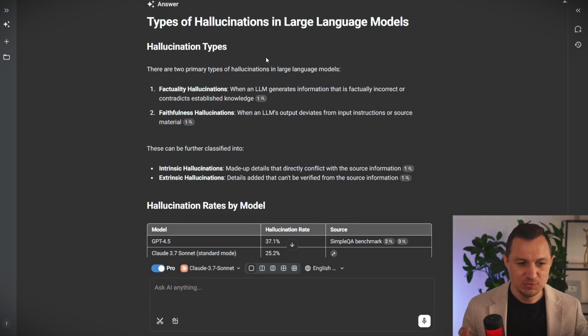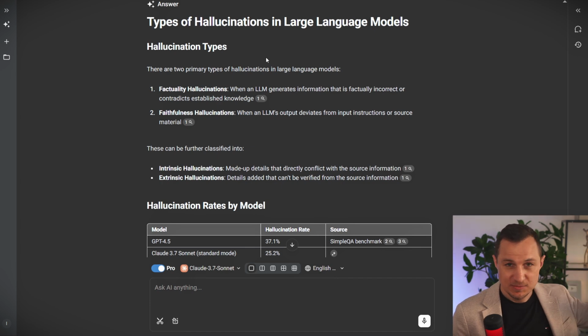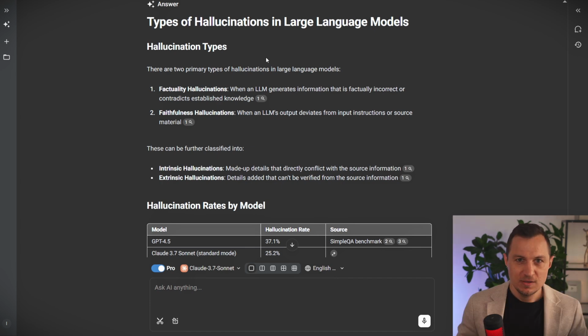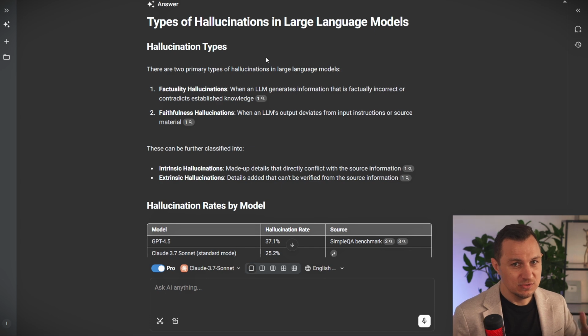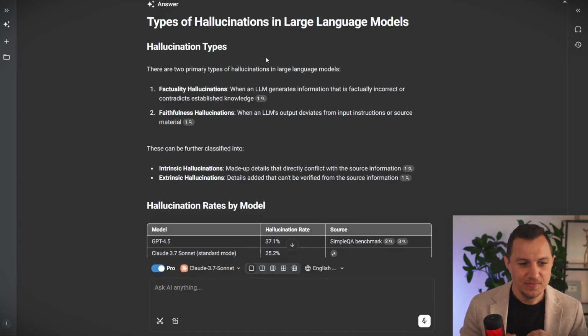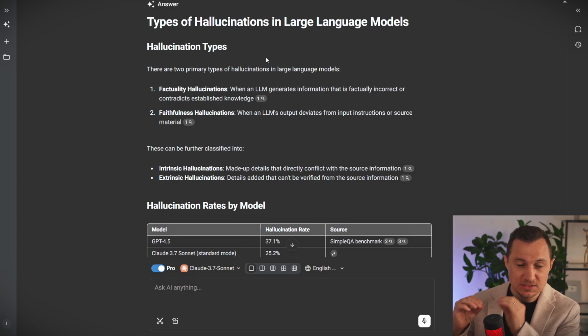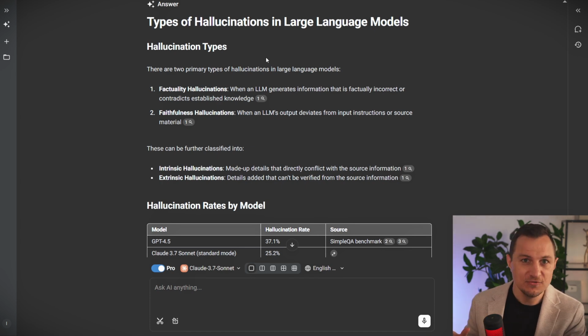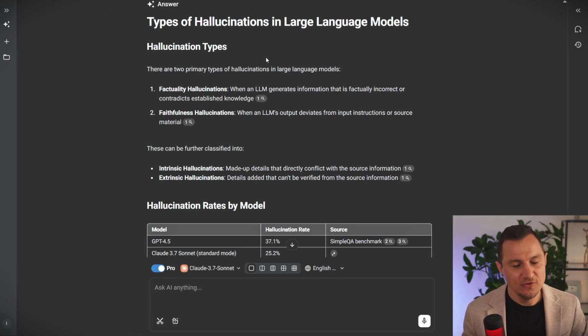So what's the difference between the two? Well, the first one just comes up with random facts that aren't true. The second is where you, for example, have a 100-page PDF and you give that to ChatGPT to analyze, and then you ask about the details of what was written in the PDF. There is a chance that it will still omit information that was given inside of the PDF, or just ignore it, or still come up with some incorrect information that isn't written in the PDF at all.